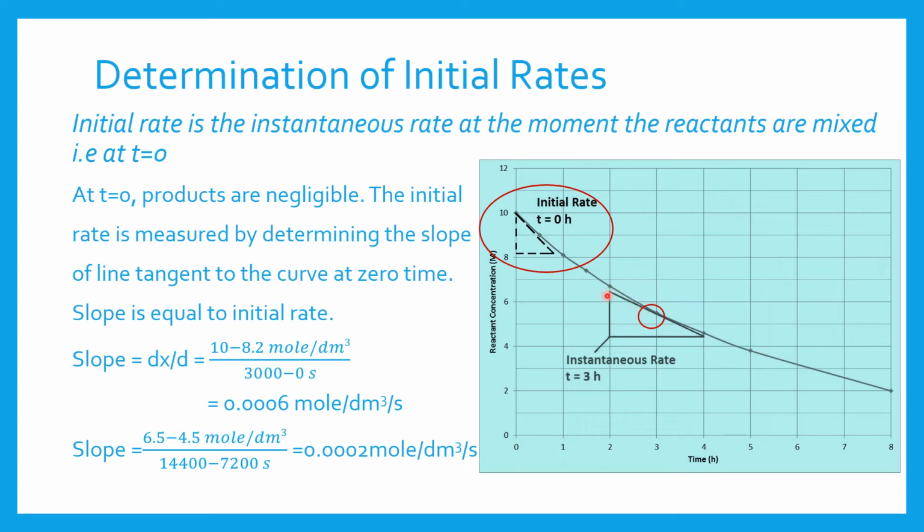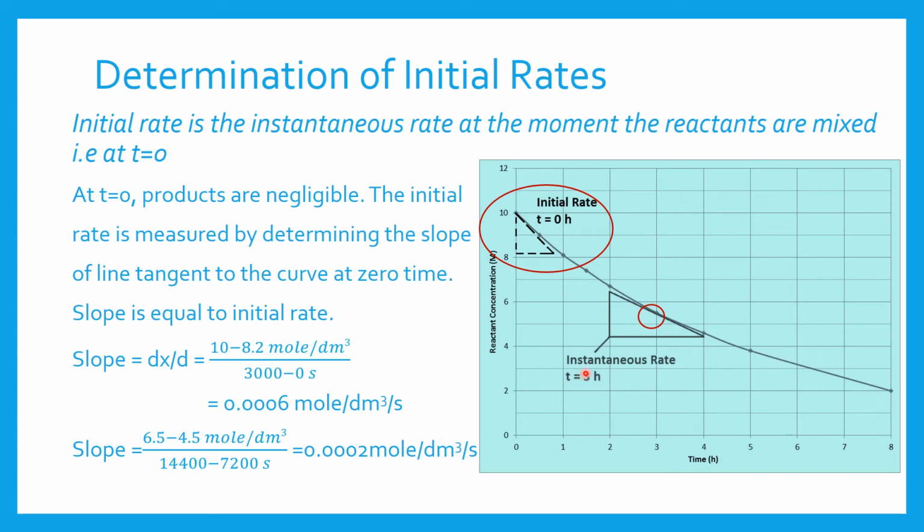Now the dx for this will be dx. At this point here we can say that the concentration is almost 6.5 mole per decimeter cube, and at this point the concentration is almost 4.5 mole per decimeter cube. So dx will be 6.5 minus 4.5 mole per decimeter cube.